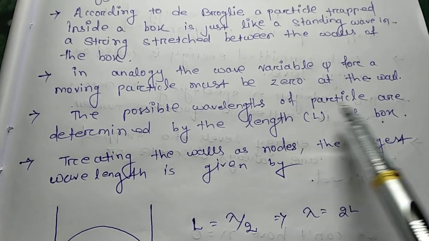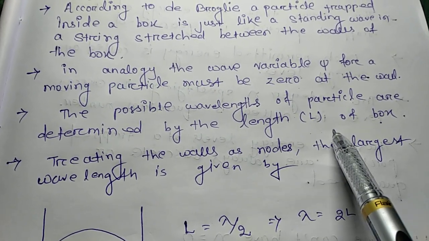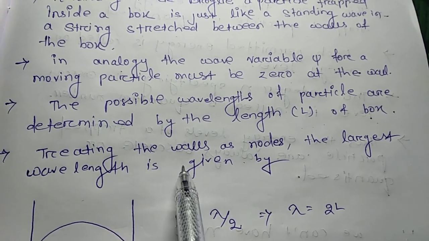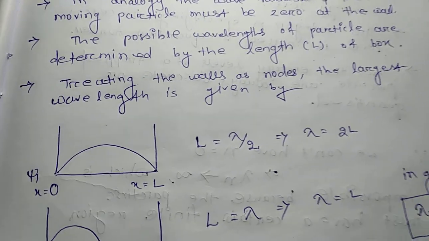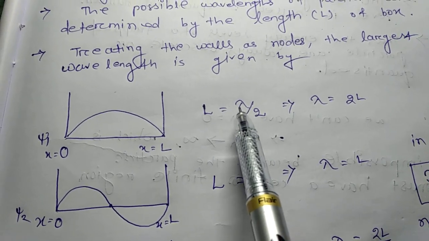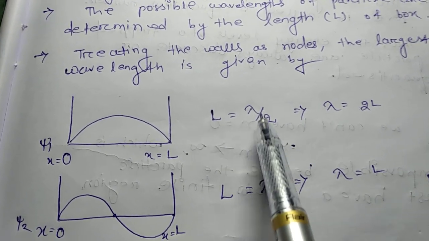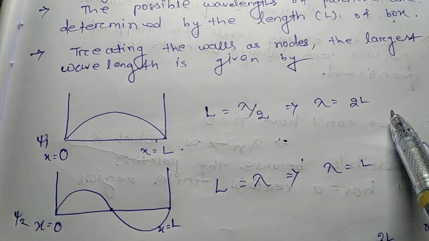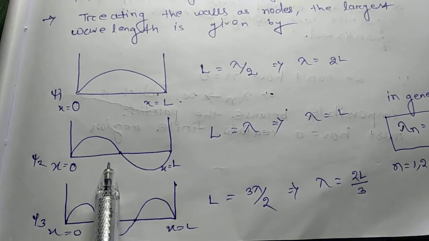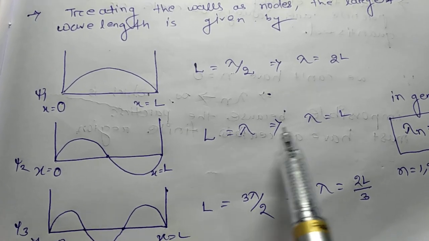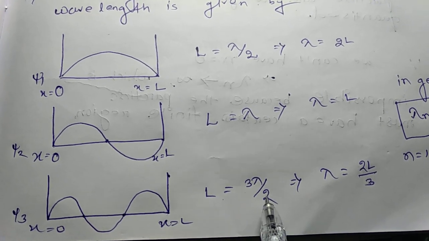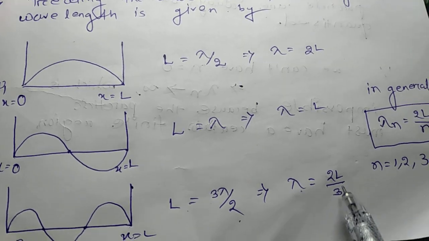The possible wavelengths of the particle are determined by the length L of the box. Treating the walls as nodes, the largest wavelength is given by, so these are the possible states of a particle. Here L is equal to lambda by 2. Here lambda denotes the wavelength and lambda is equal to 2L for this state. For psi 2, L is equal to lambda, and for psi 3 state L is equal to 3 lambda by 2. So lambda is equal to 2L by 3.